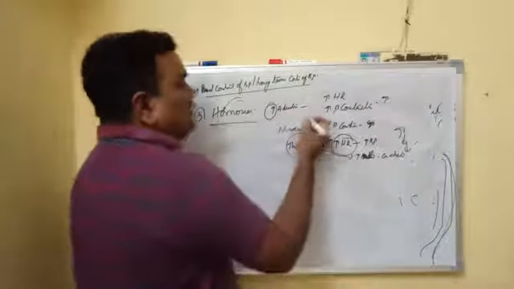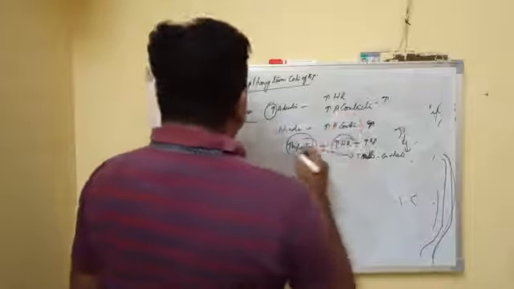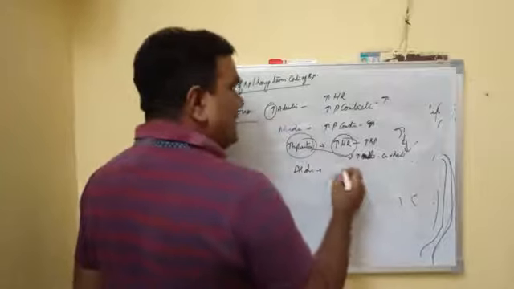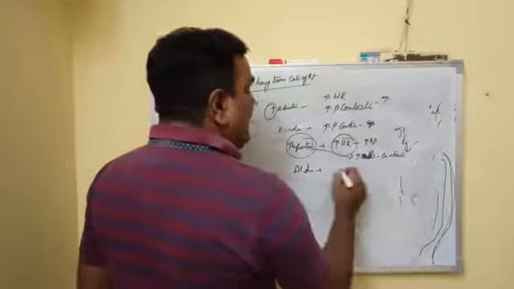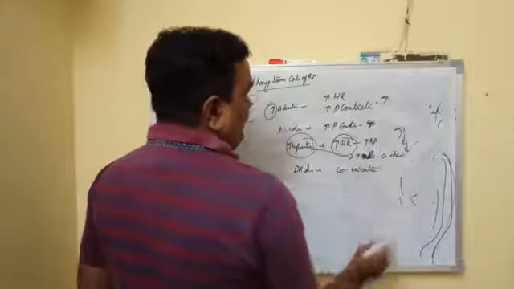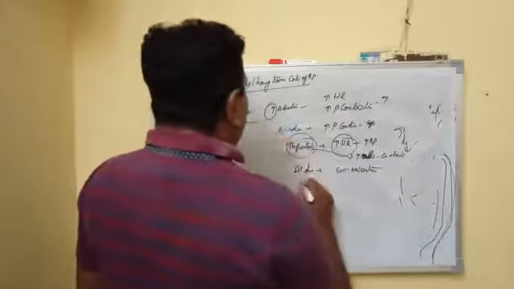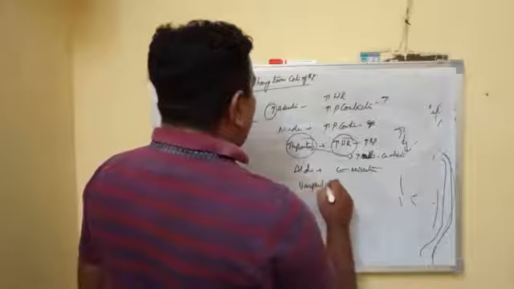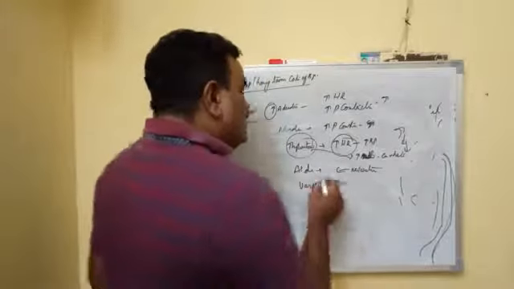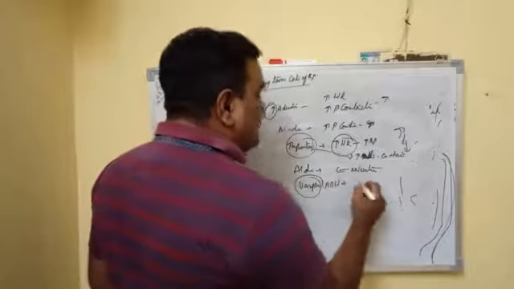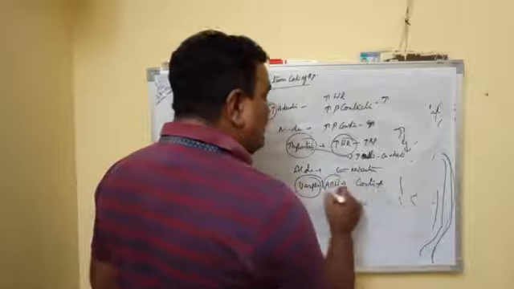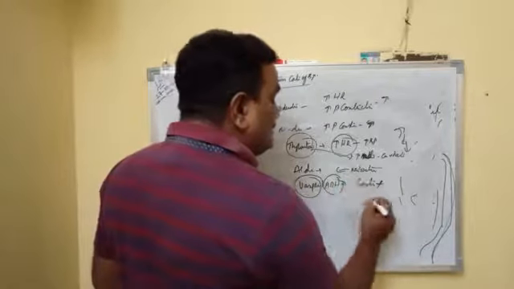Okay, so next one is aldosterone. As we know, aldosterone acts on kidney function and causes sodium as well as water absorption. The next one is vasopressin, or ADH, antidiuretic hormone, which is secreted by the posterior pituitary. It may cause constriction of blood vessels, and as an antidiuretic hormone it causes absorption of water.